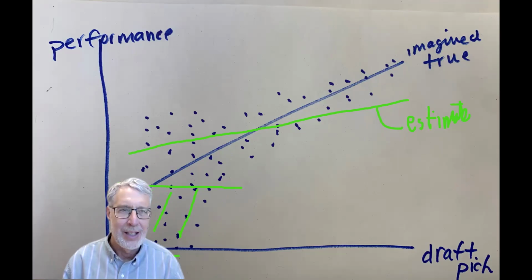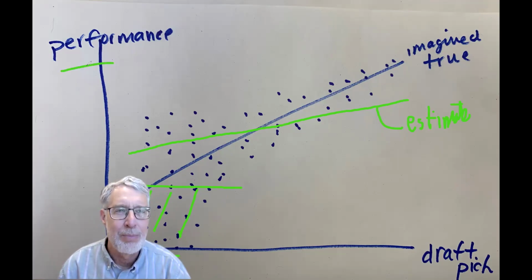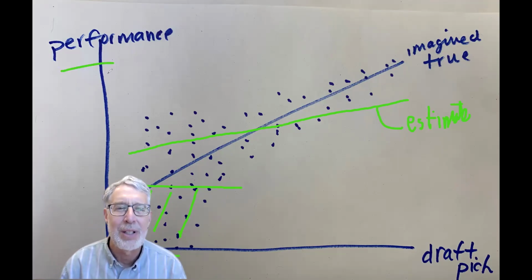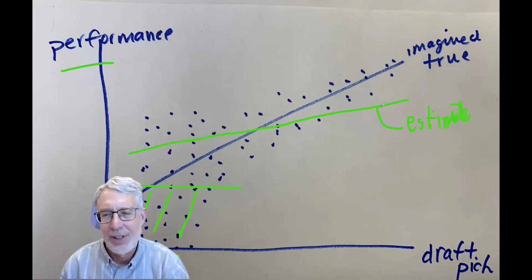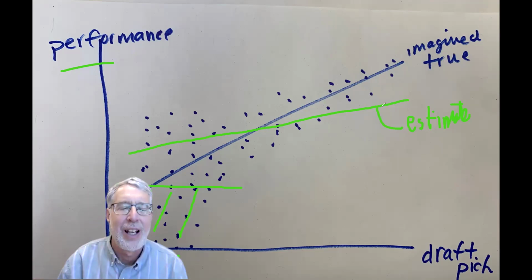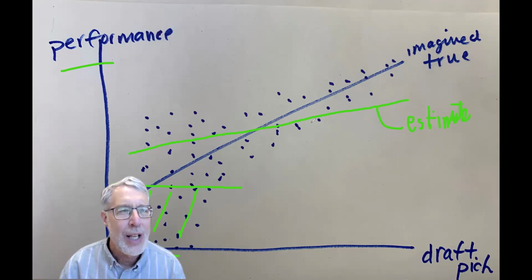So the sample is selected based on the player's performance. That leads to classic sample selection bias, and we would underestimate the slope of this relationship between draft pick and performance. So that's one.